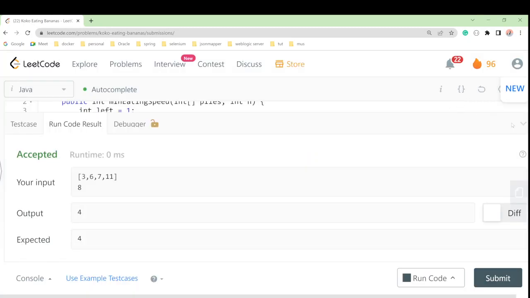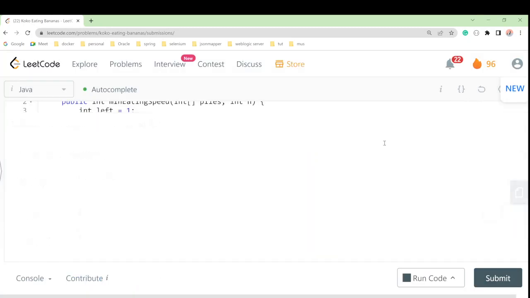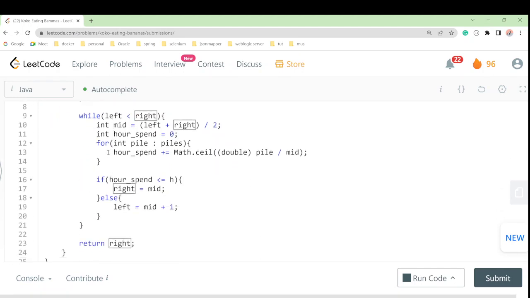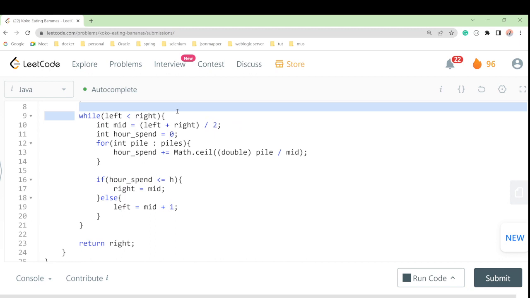Let's understand this one first. We'll try to understand this code, right? So what I have taken, first we have taken left, then I have taken right. Now we have to find the right, which should be at the max of the piles, right? And for that we have to move through the loop, and then we have to find our right.